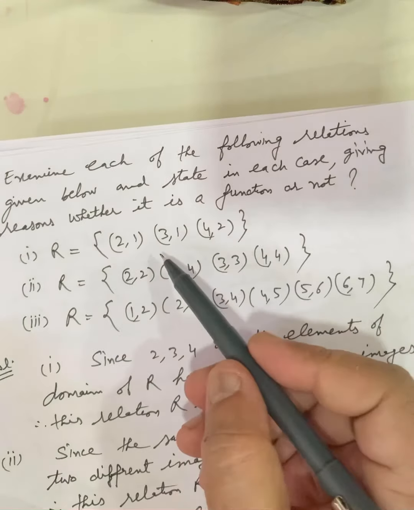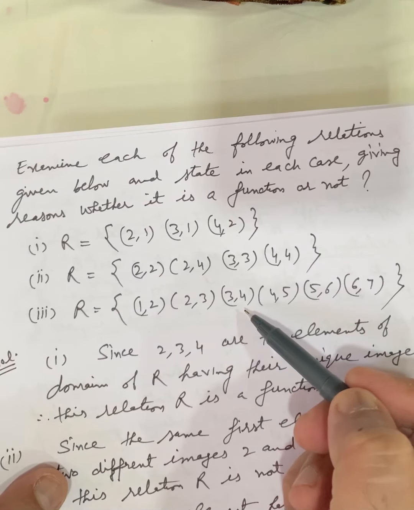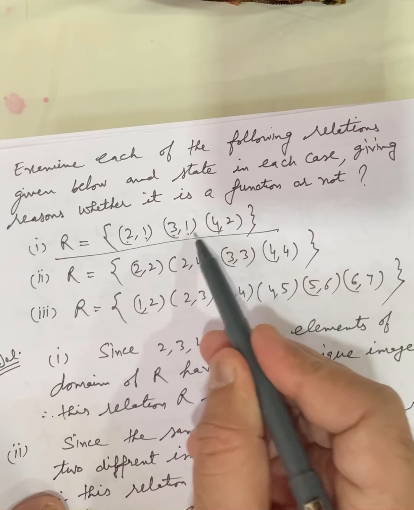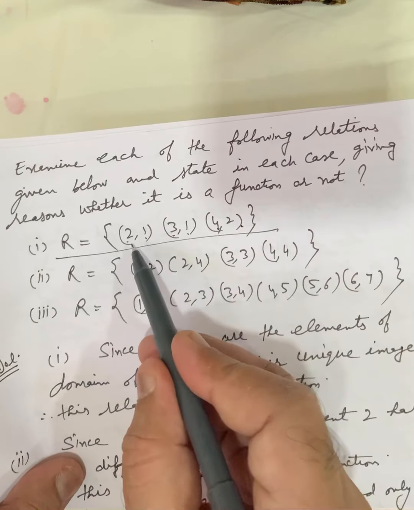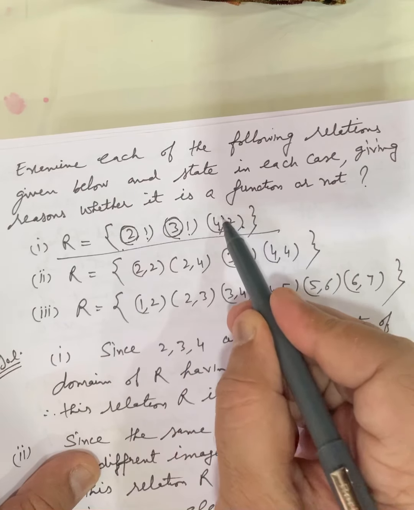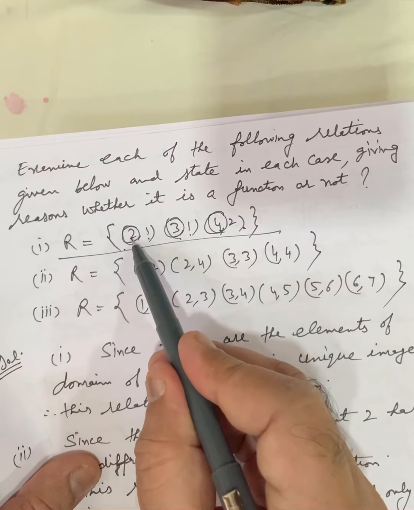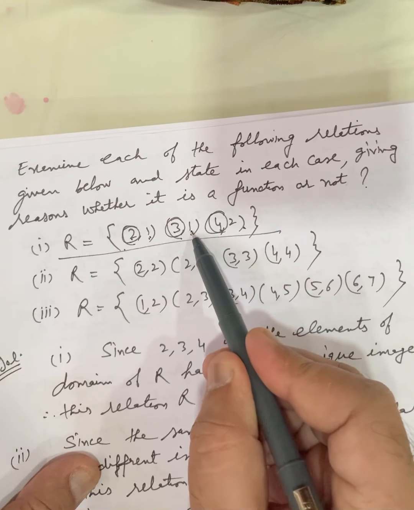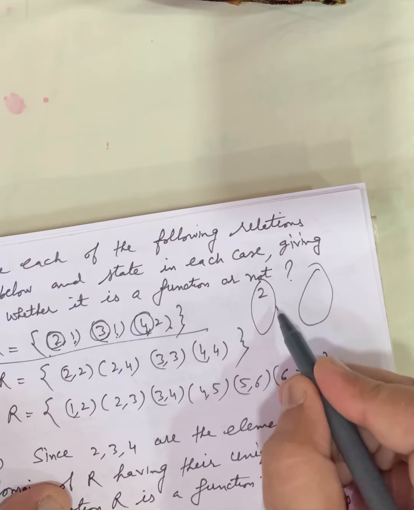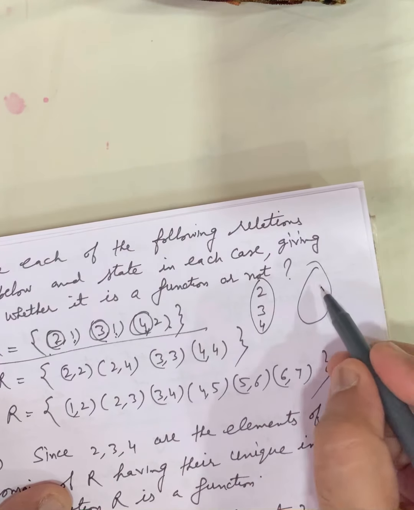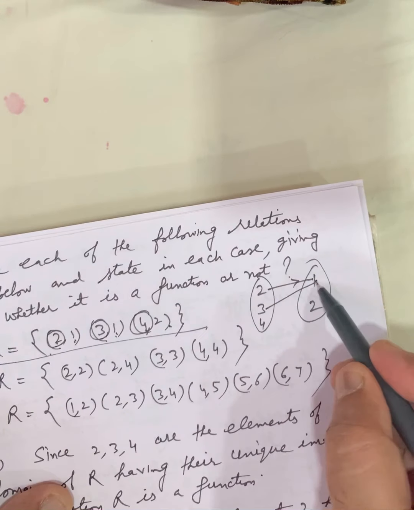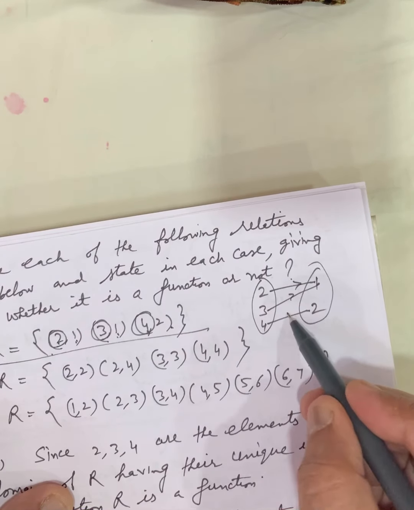Similarly, you are given some relations and you have to check whether each is a function or not. In this example, the first relation is (2, 1), (3, 1), (4, 2). In each ordered pair, the first element is different: 2, 3, 4. That is the condition. 2 forms the image 1, 3 forms the image 1. मैंने आपको बोला है कि दो एलिमेंट्स की सेम इमेज हो सकती है. एरो डायग्राम से इसको क्लियर करते हैं. 2 forms a single image 1, 3 also forms the image 1, 4 forms the image 2.